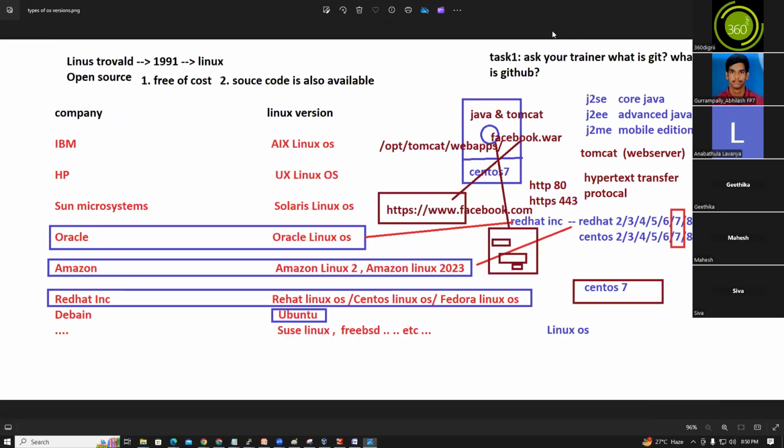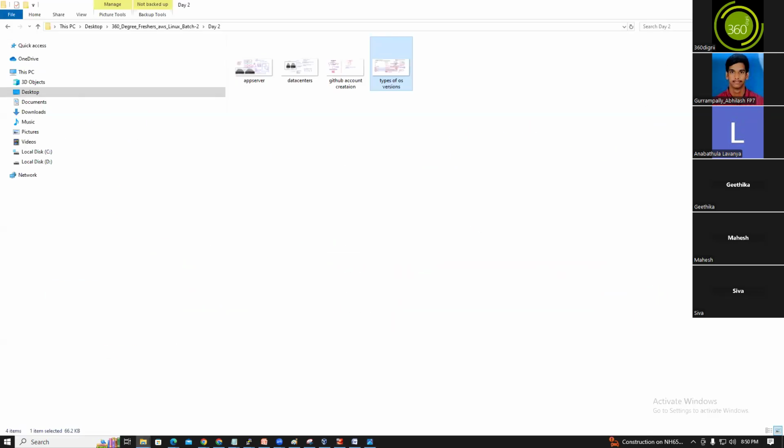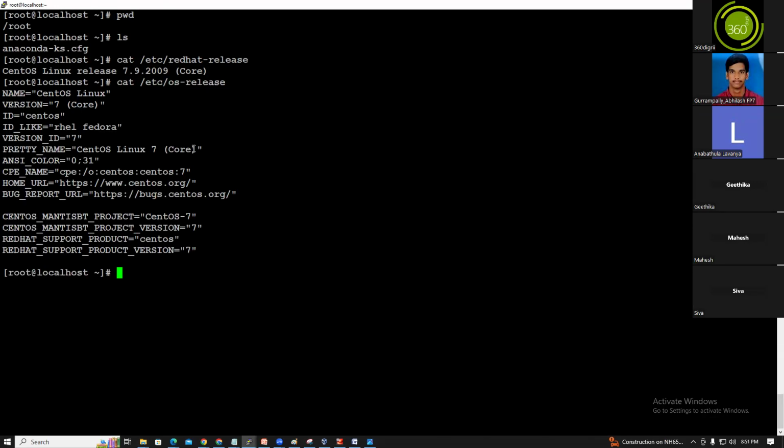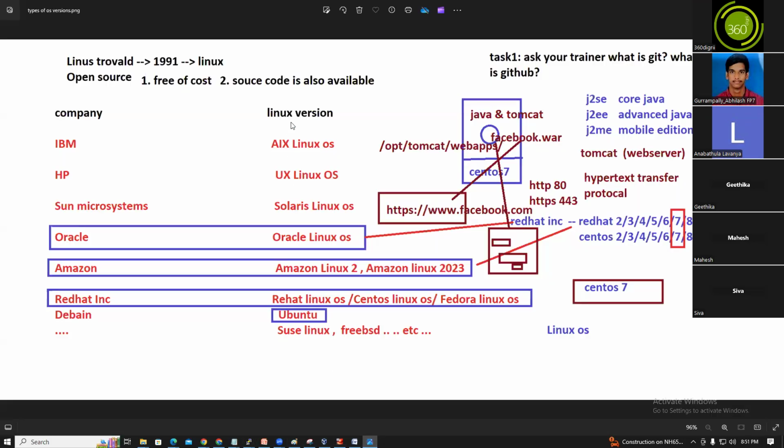So what is that Red Hat provided? Red Hat, CentOS, Fedora. These three OSs have only one command, that is redhat-release. But if you want to see the other flavors of the OS, what is the command, guys? cat /etc/os-release. It will show which OS is installed. This command will work on every Linux server.